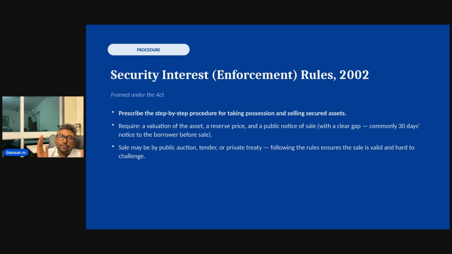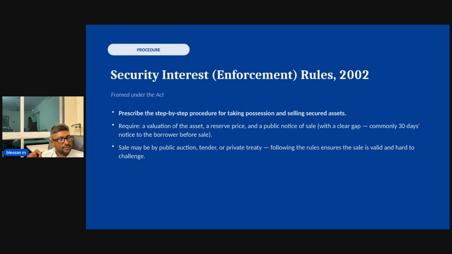Now, usually public auction is the preferred route. In case it is a private treaty, be very careful, because the borrower might allege that the private treaty is done to ensure that the bankers get undue advantage. So public auction is always the best method, but private treaty is also a route that is followed by the authorized officers. However, with private treaty, ensure that the borrower is in line and has no objections, because usually when you go for public auction, the property might fetch a better value.